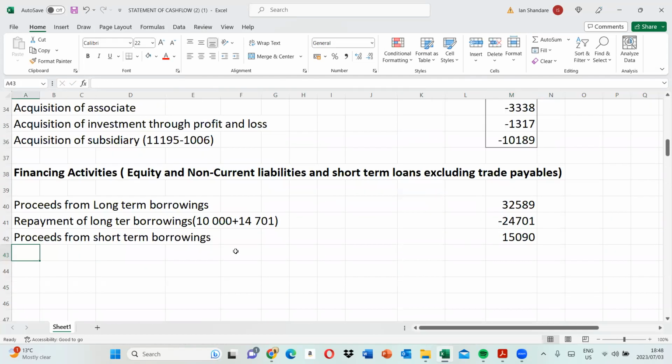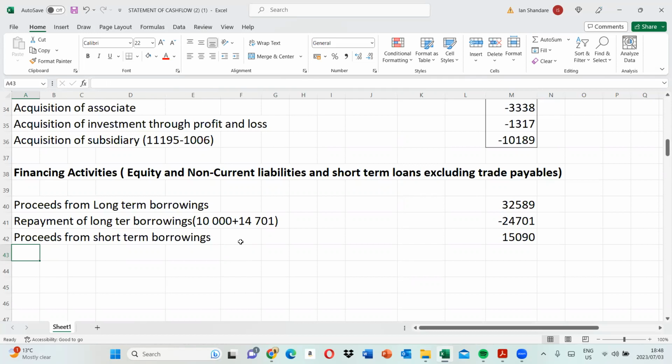This is how you do your calculation of the statement of cash flows using the direct method. And then you net off your balances, of course.